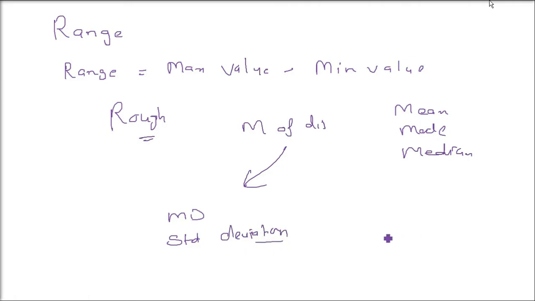Deviation is what? The word deviation means how much the actual result has a difference from the actual thing.